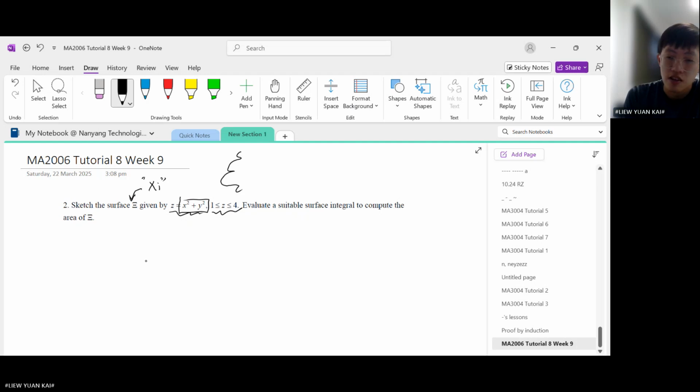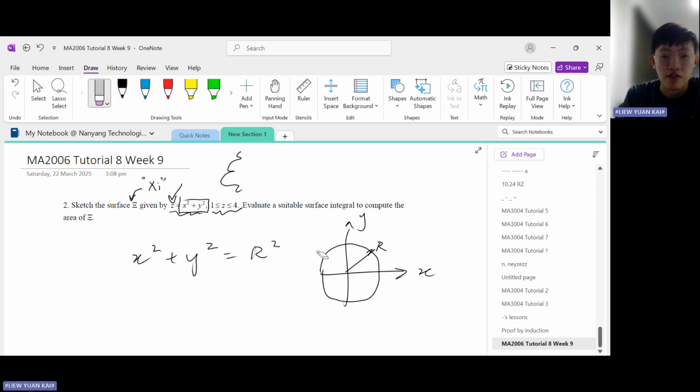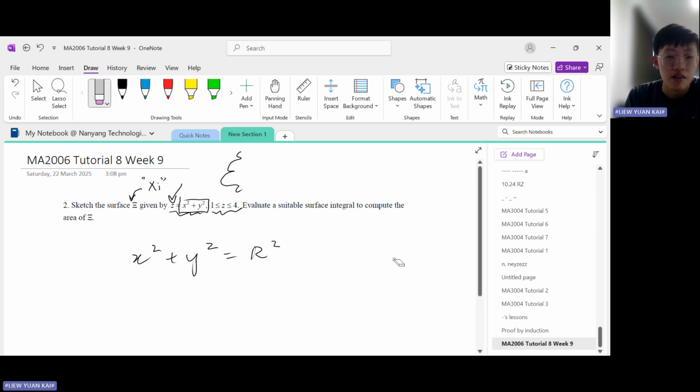In 2D space, in the xy coordinate system, the equation of a circle is x squared plus y squared equals r squared, where r is the radius of the circle. You know that this will look like this on the xy plane, like that, and this has a radius of r. But how are you going to do this in 3D space? Now we have the z coordinate to take care of also. So how it looks is this.